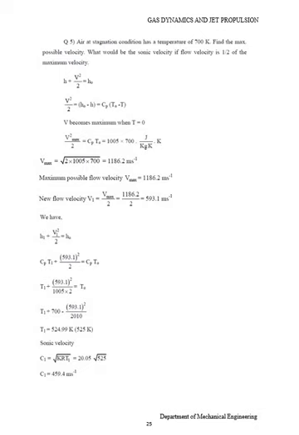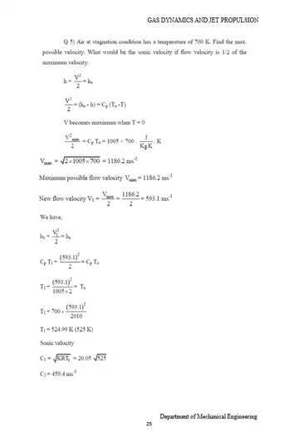Here we know h plus V square divided by 2 is equal to h naught. V square divided by 2 is equal to h naught minus h, which is Cp times T naught minus T. Here V becomes maximum when T equals 0. V square max divided by 2 is equal to Cp T naught, which is 1005 into 700, in joule per kg Kelvin into Kelvin.